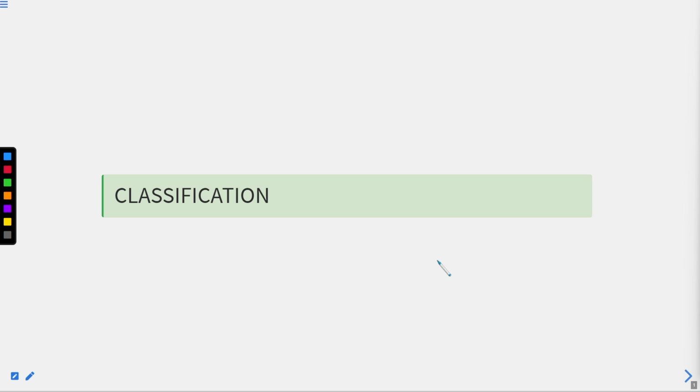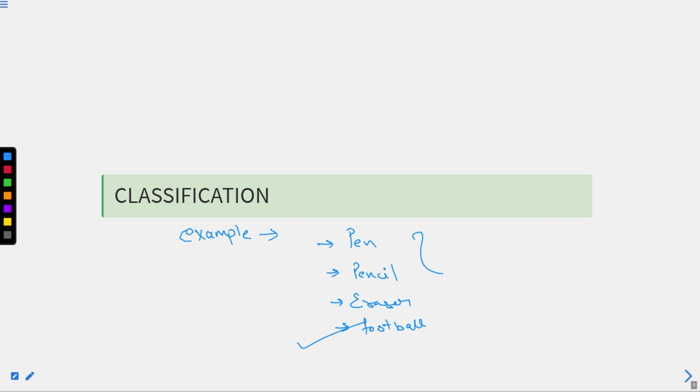Similarly, if I take an example here for you, in this chapter we are going to deal with these kinds of questions. If I write pen, pencil, eraser, and a football, you can easily figure out, of all the given four options, which is unique or which is the odd one out. So this is football, because the rest are all stationary items. These kinds of questions you are going to see in this chapter.